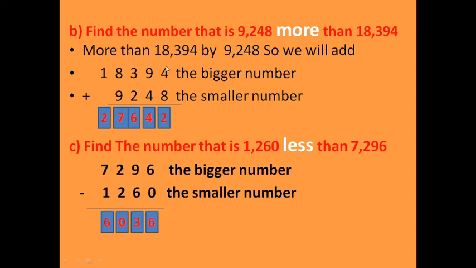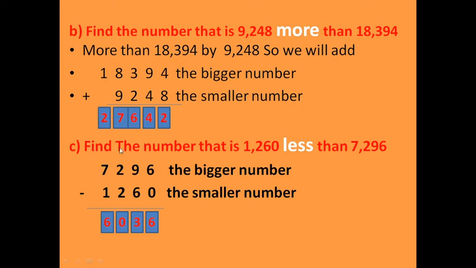So if we add 4 plus 8, it is 12. 2, carry up 1. 1 plus 9, 10. 10 plus 4, 14. 4, carry up 1. 1 plus 3, 4. 4 plus 2, 6. So 6. And now here 4 plus 2, 6. Now 8 plus 9, it is 17. 7, carry up 1. 1 plus 1, 2. Okay. So if we find the number that is 9,284 more than this number, it means we will add.